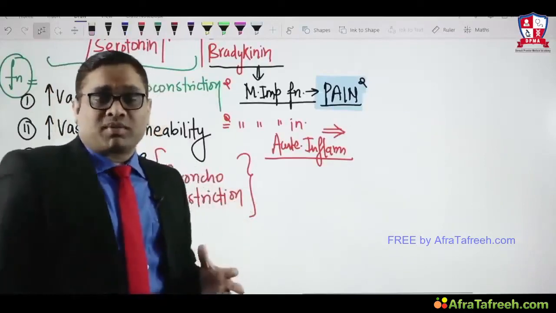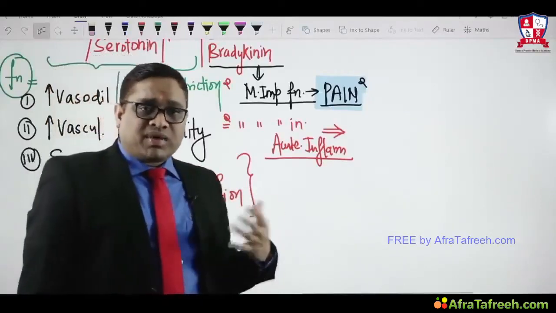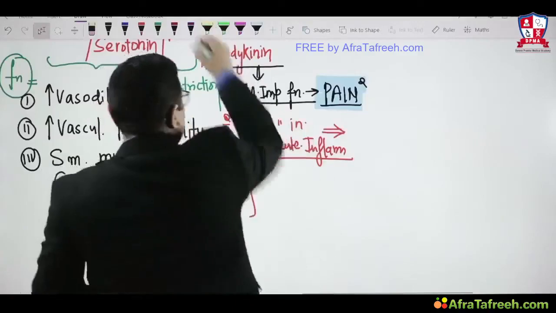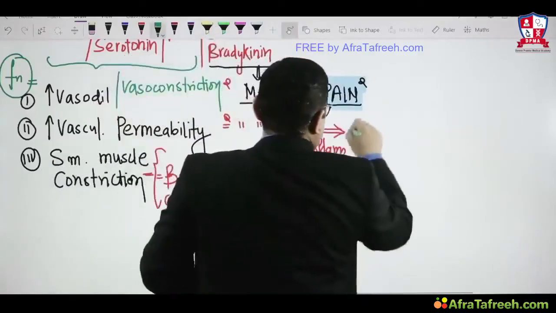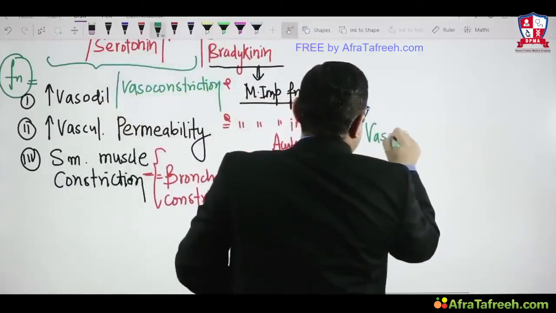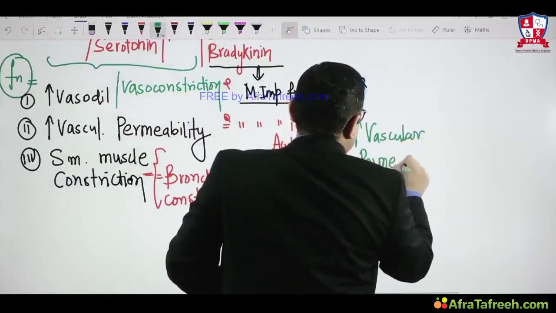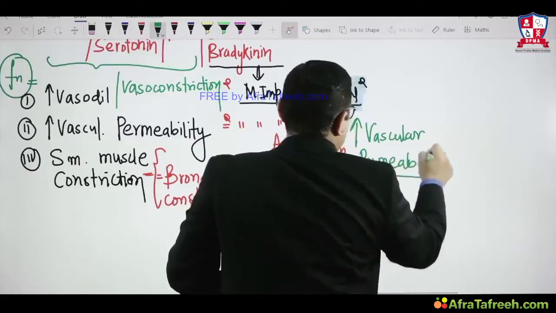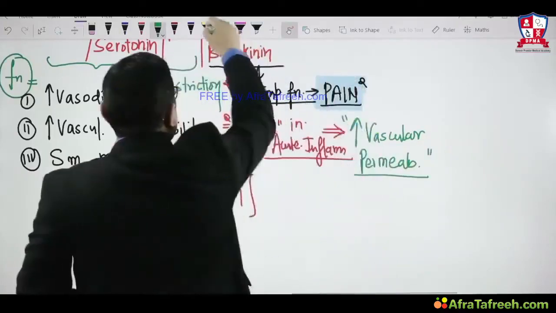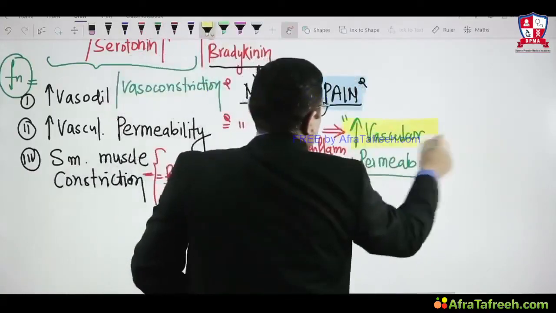And what is the hallmark of acute inflammation? Increasing vascular permeability. So increased vascular permeability is the most important function of bradykinin in acute inflammation.